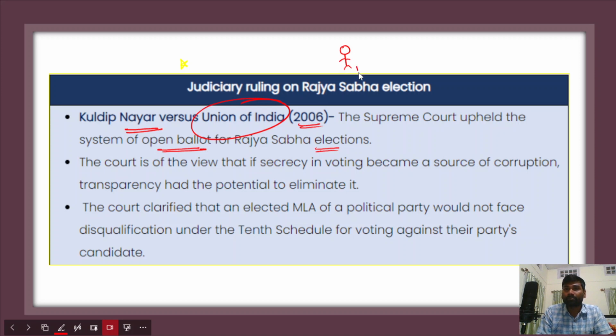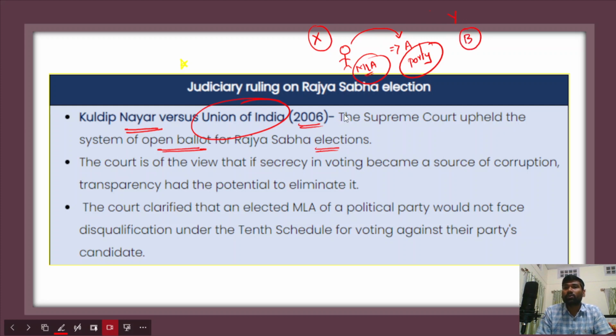There's an MLA. Ultimately, MLAs elect the Rajya Sabha members, and this MLA belonged to party A. In this context, party A ordered this particular MLA to cast his vote for candidate X. But defying the whip of party A, he voted for candidate Y nominated by party B.